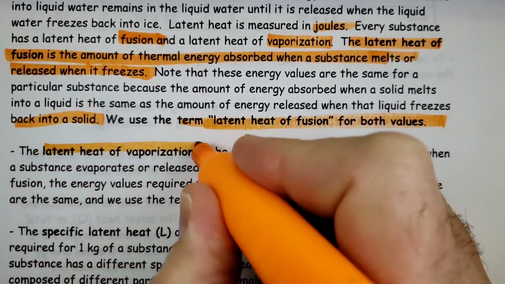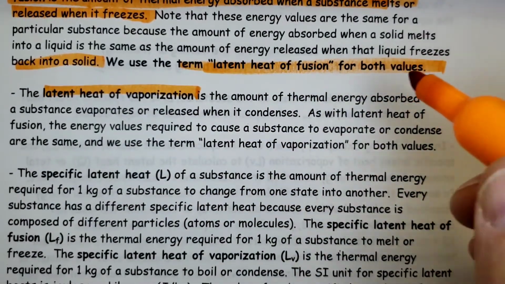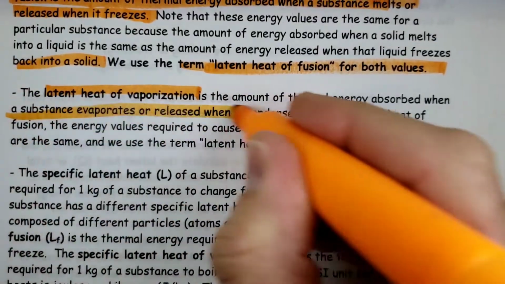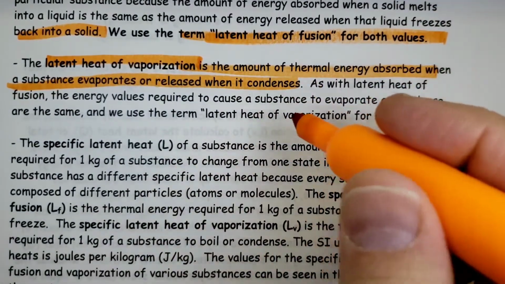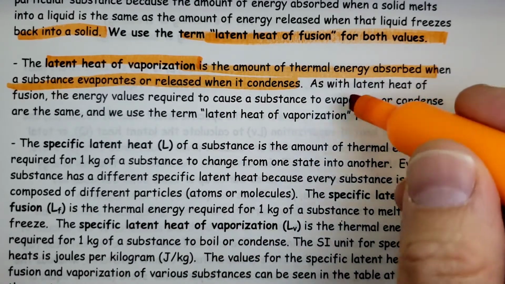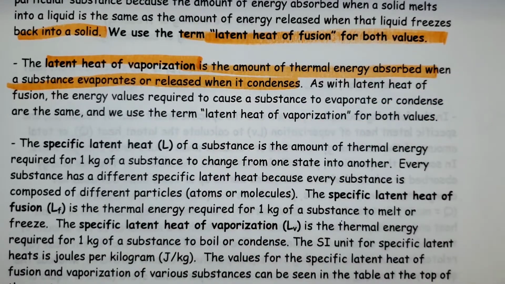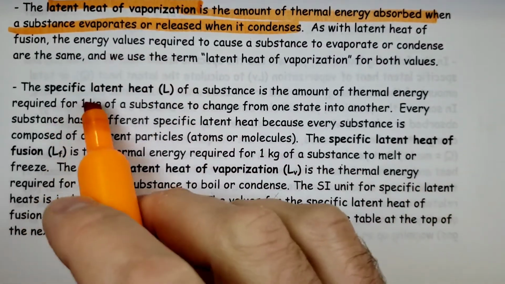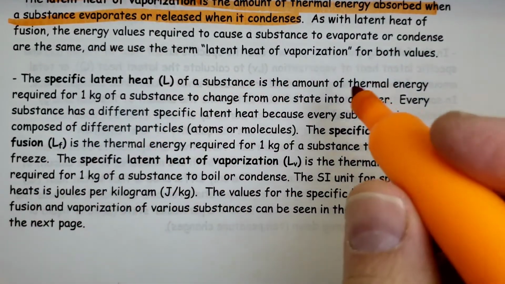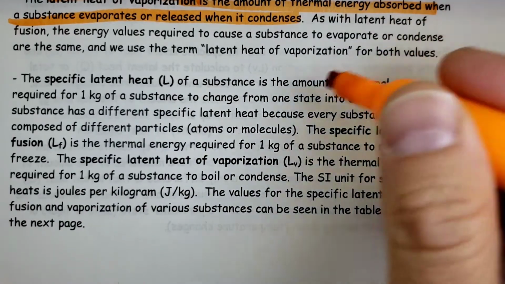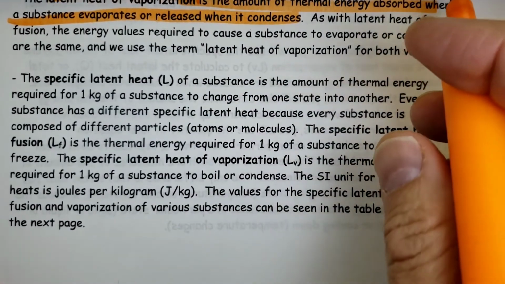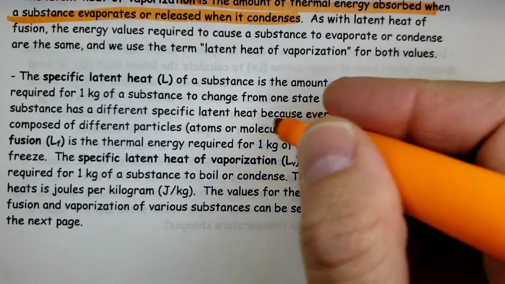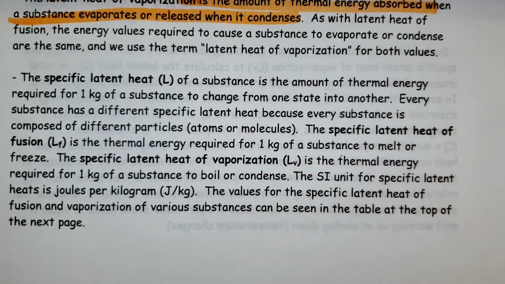The latent heat of vaporization is the amount of thermal energy absorbed when a substance evaporates or released when it condenses. As with latent heat of fusion, the energy values required to cause the substance to evaporate or condense are the same, but again, the signs could be different, whether it's being absorbed or released. The specific latent heat of a substance is the amount of thermal energy required for 1 kg of the substance to change from one form to another. Every substance has a specific latent heat because every substance is composed of different atoms and molecules which can absorb and release differently.